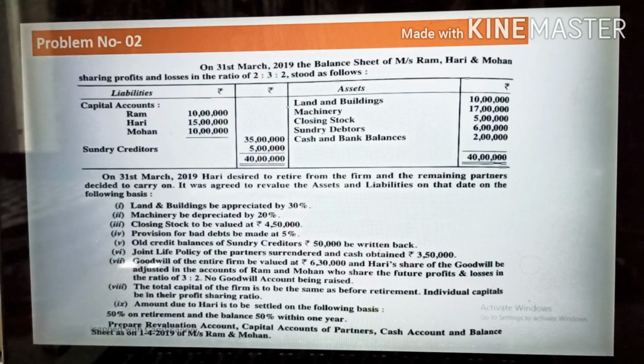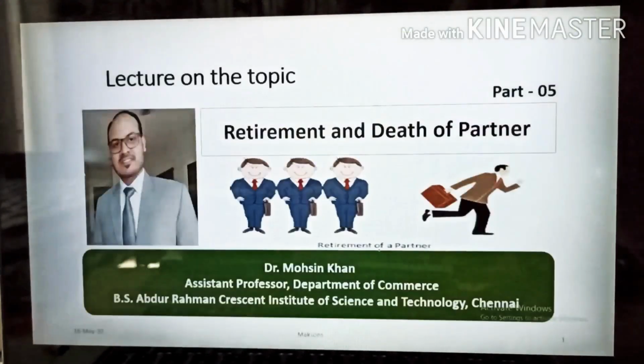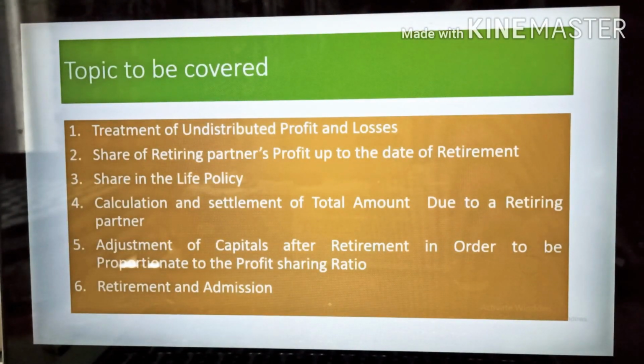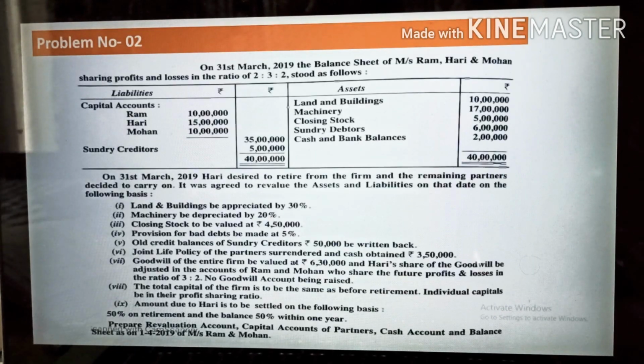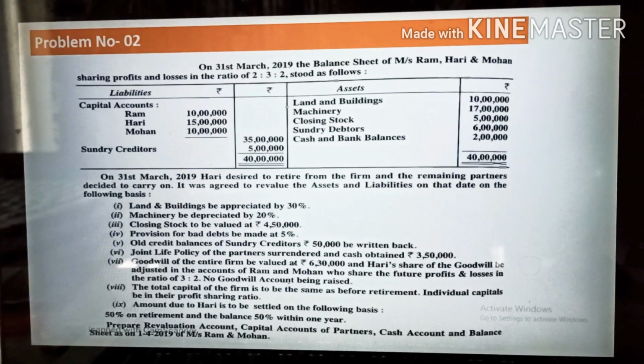Next question is all about, let's go to the back side, the adjustment of capital after retirement in order to be proportionate to the profit sharing ratio. So now I will talk about how to adjust this. Let me see the question, question number 2. Before going to discuss problem number 2, let me tell you one thing about this adjustment of capital after retirement in order to be proportionate to the profit sharing ratio.